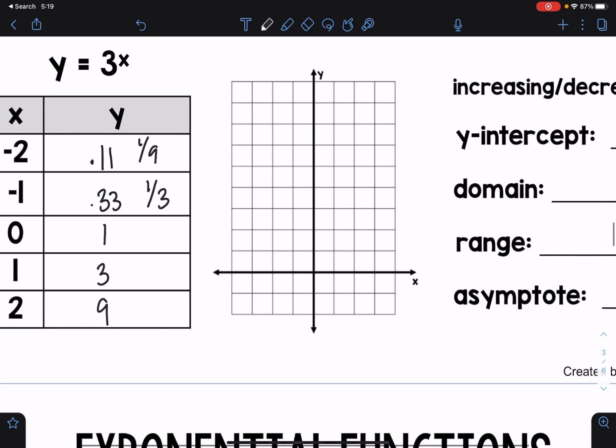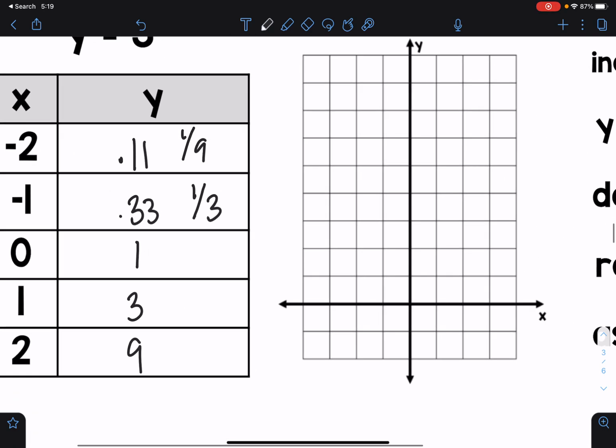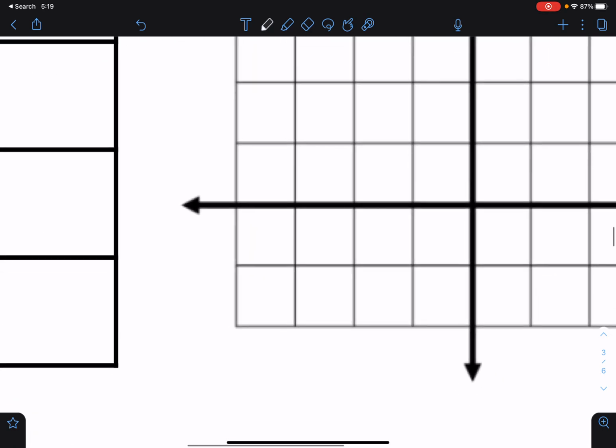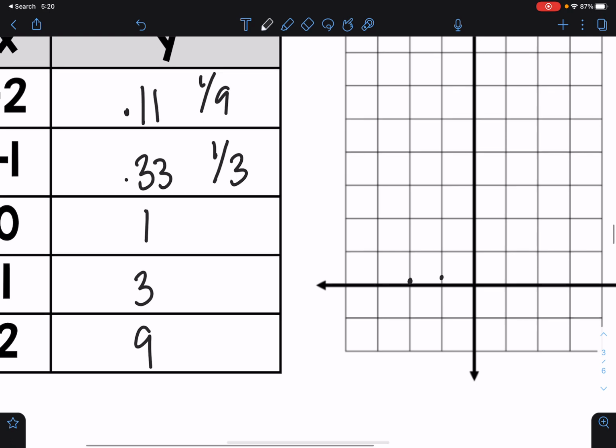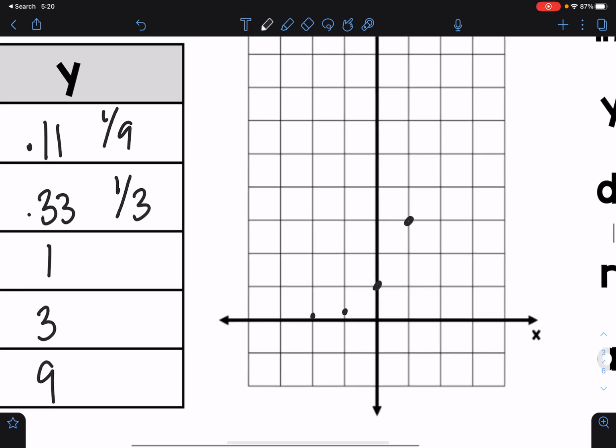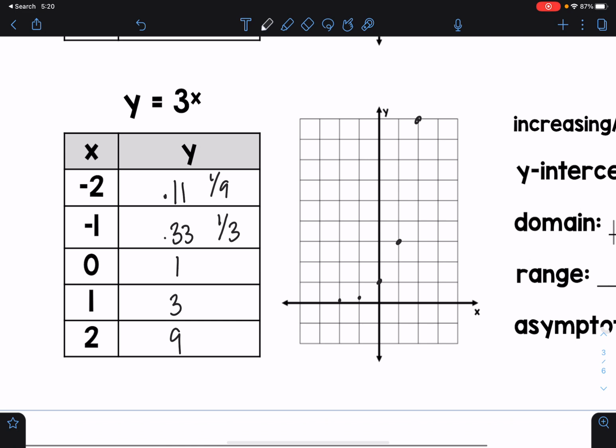So I'm at -2, 0.11, and if you're thinking, what in the world, just make a point right there. It almost is on top of the y equals 0 line, in other words the x-axis, but it's not quite there yet. Then at -1, I'm at 0.33, so about 1/3 of the way up. Then 0, 1; 1, 3; 2, 9.